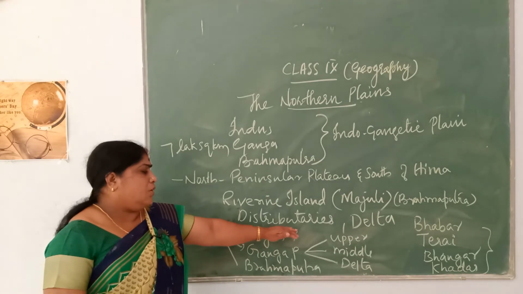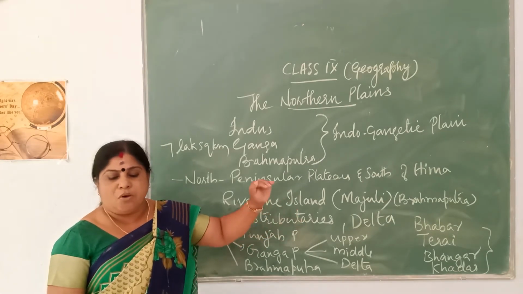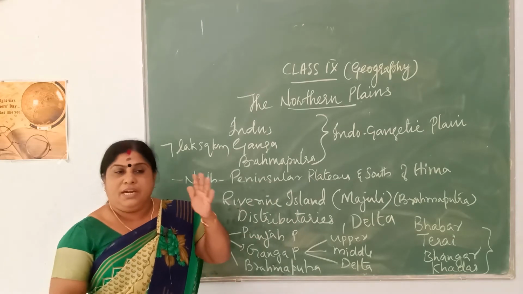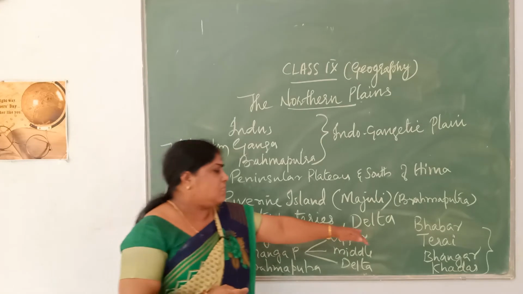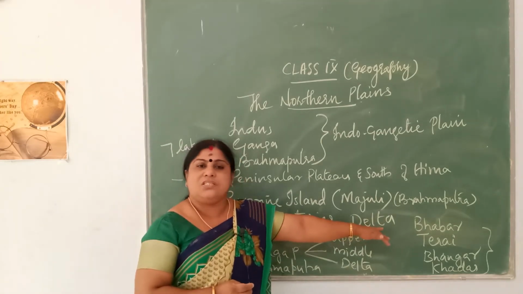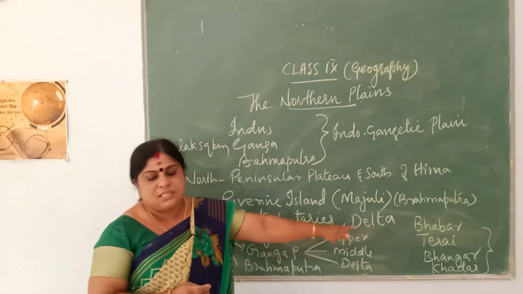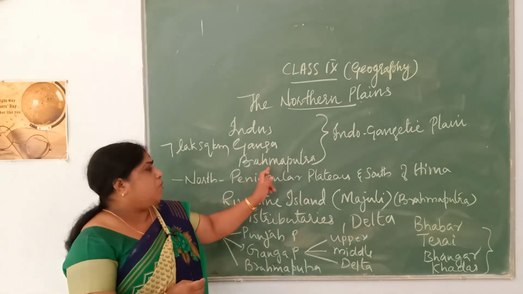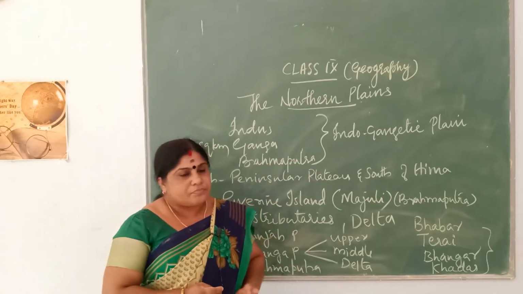Now, these distributaries flow forward, and when they reach the mouth of a river, it leads to the formation of a structure which you call a delta. It is triangular in shape and it represents the Greek letter delta, and that is why you call these areas deltas. So, the Ganga Brahmaputra delta is one of the biggest deltas in the world.